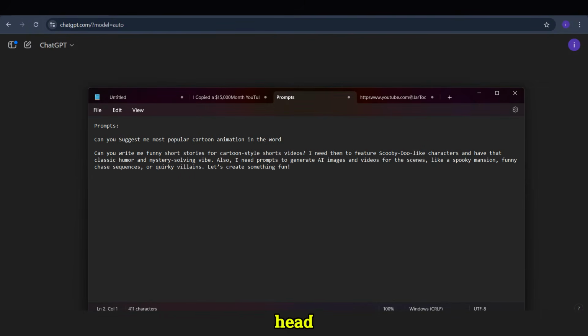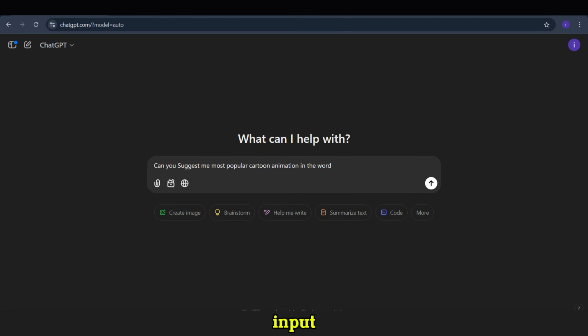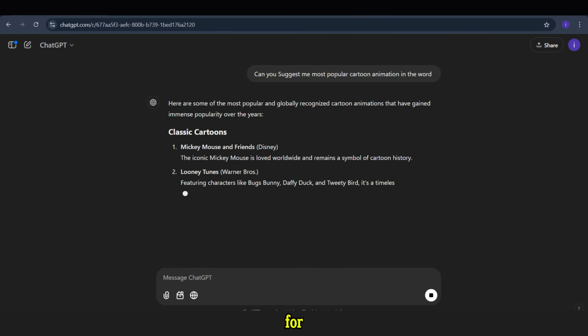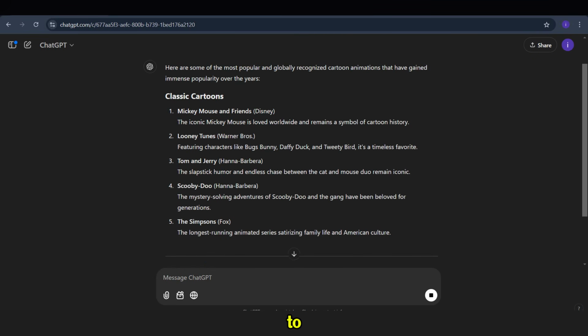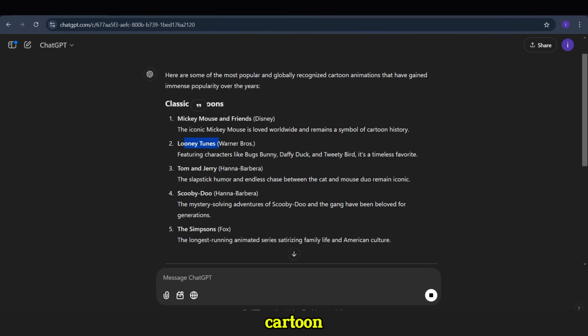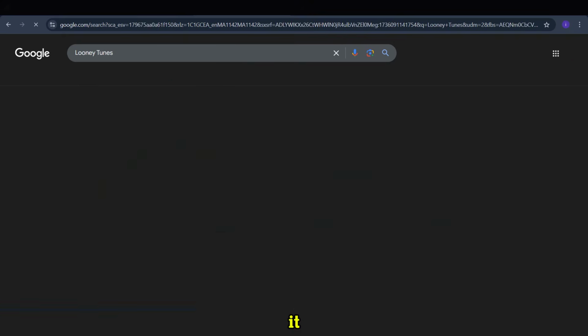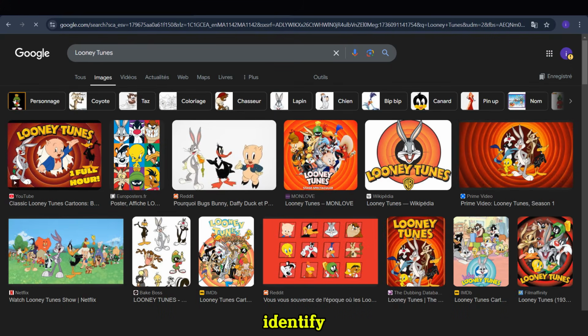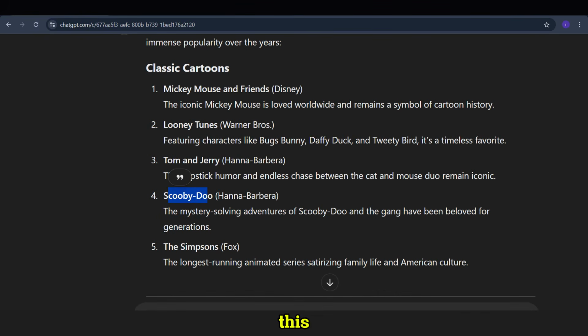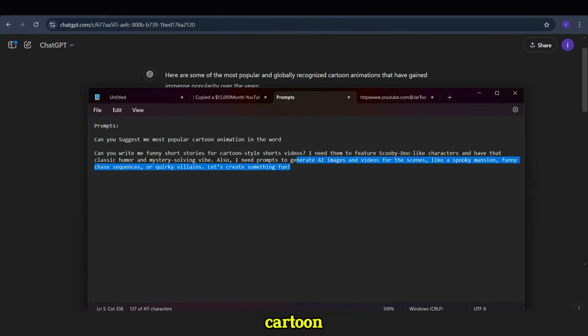The first step is to head over to ChatGPT and input a prompt asking for suggestions for the most famous cartoon animations to use. You can choose any cartoon you like. If you don't know the name of a cartoon but recognize it, you can also search for images to identify it. For this tutorial, I'll use the Scooby-Doo cartoon as an example. You can replace Scooby-Doo with any other cartoon name in the prompts.